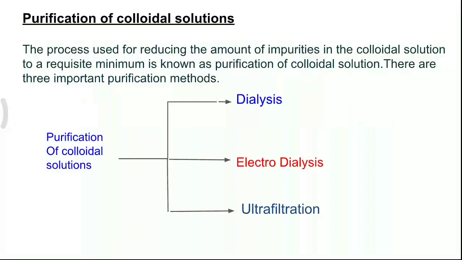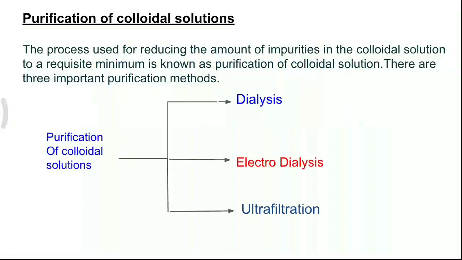Purification of colloidal solutions. Colloidal solutions usually contain impurities of electrolytes. The presence of electrolytes in smaller concentration stabilizes a sol, but their presence in larger concentration destabilizes the colloidal solution.